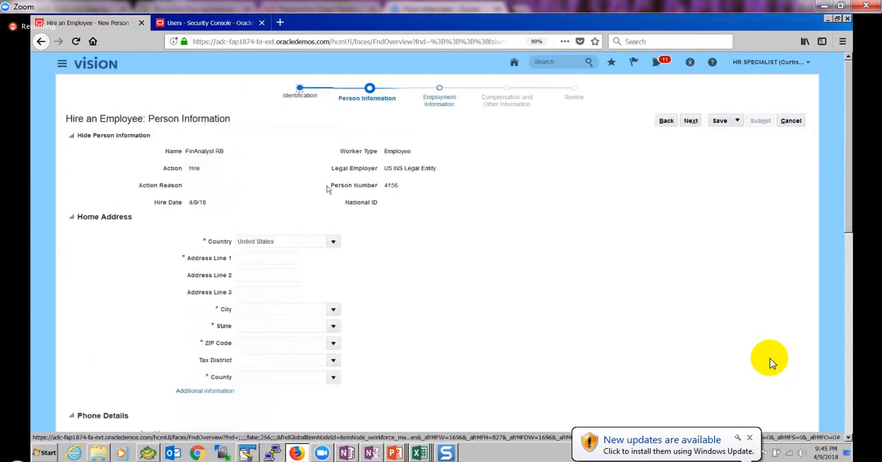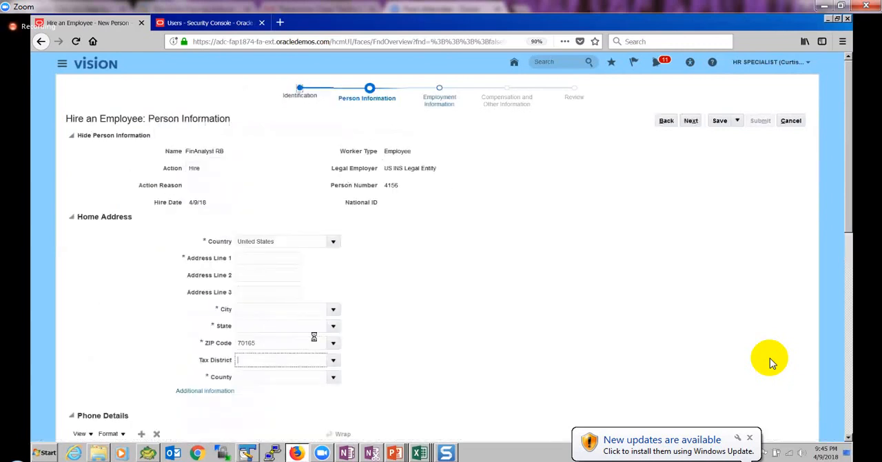I'm going to enter the person information here, so I can give some zip code. So all this geography is enabled. It means that by doing the zip code, this information will pop up automatically.